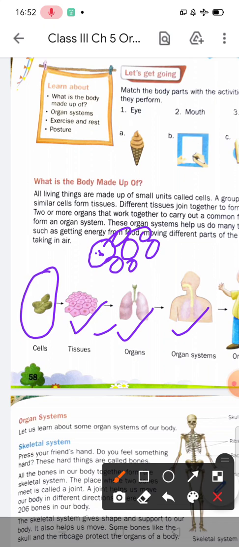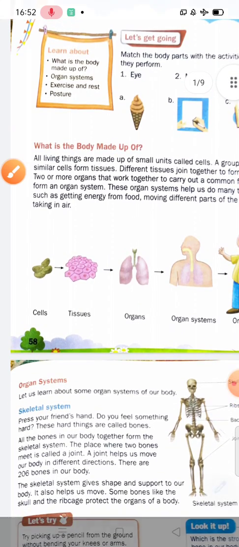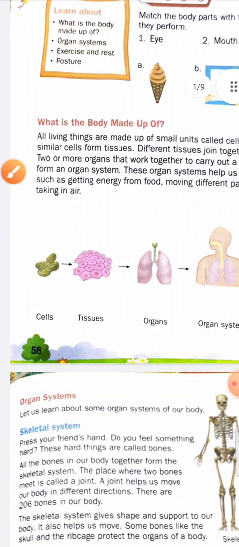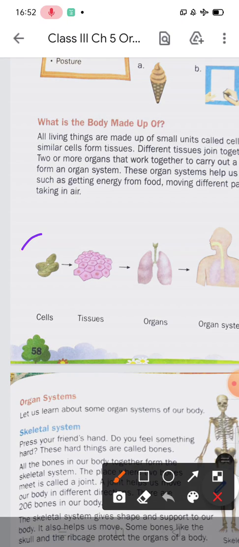Again I am explaining. The cell is the basic unit of life. What is the cell? Cell is the basic unit of life, or in other words, all living things are made up of small units called cells.